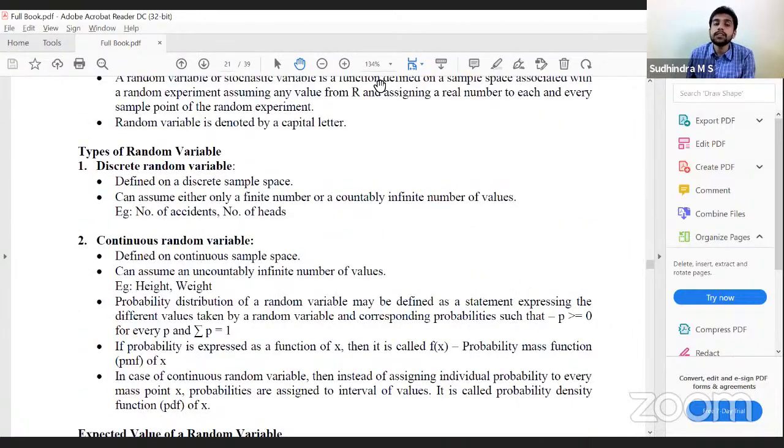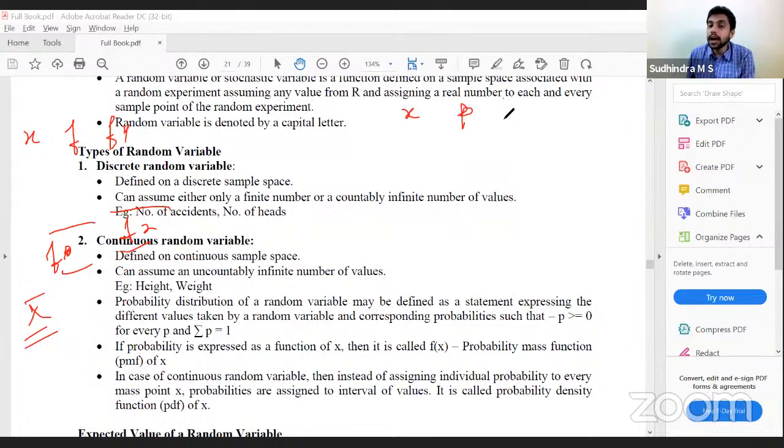Now, in case of frequency distribution, I have x and f, fx, summation f, and I get the arithmetic mean. Correct. Similarly, here I have x and p, I'll do x into p, summation x into p, and we get the arithmetic mean. This arithmetic mean is called expected value. Why is it called expected value?